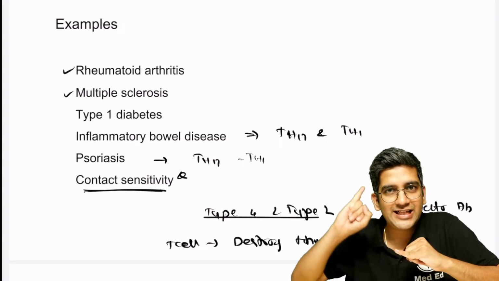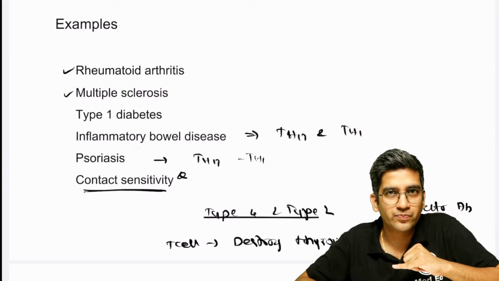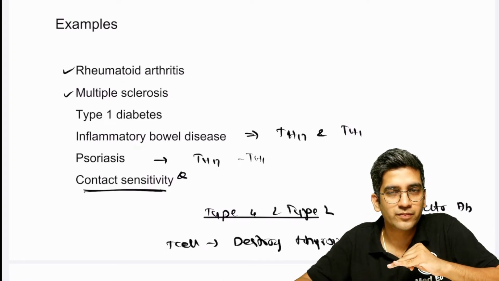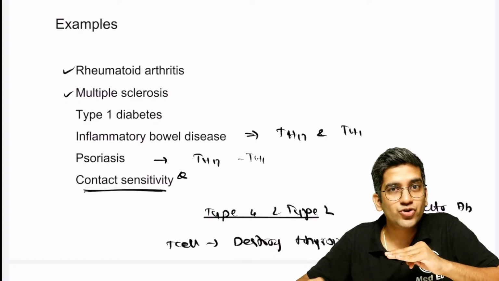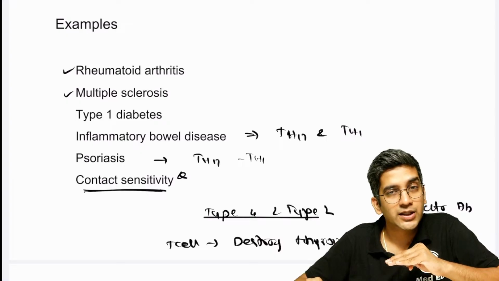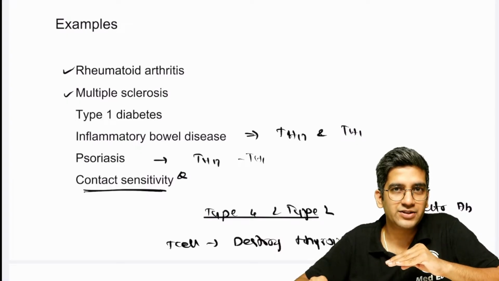Necrosis will have cell swelling. Necrosis will have inflammation, yes or no? Will have inflammation. Necrosis, there will be cell membrane damage, yes or no? Will have cell membrane damage, absolutely right.